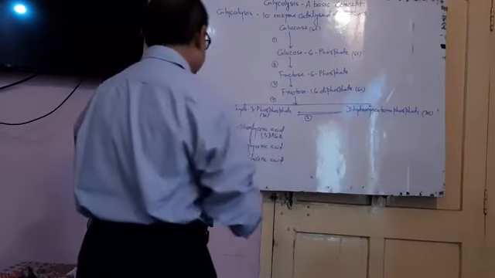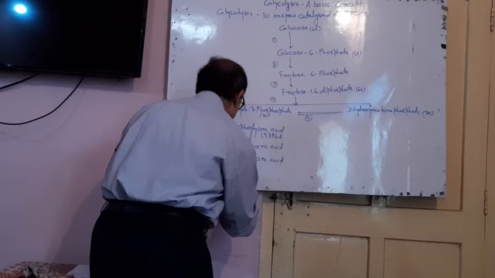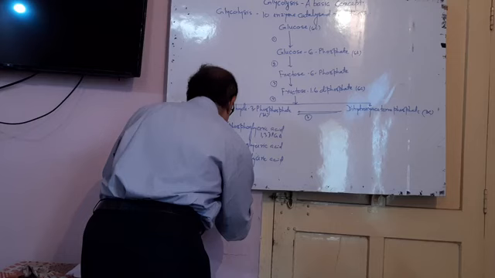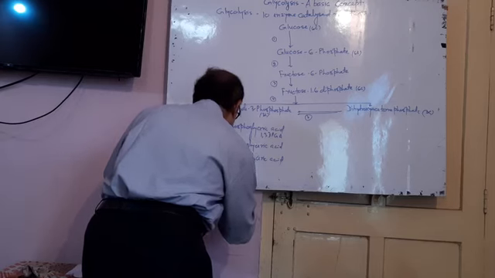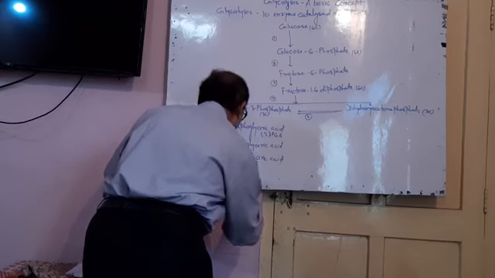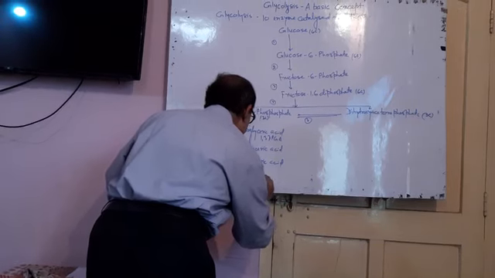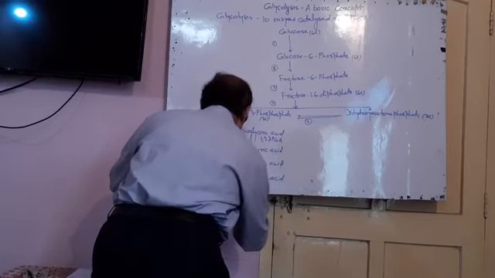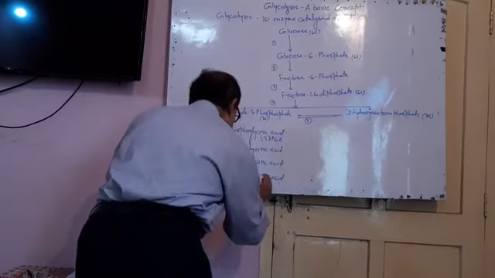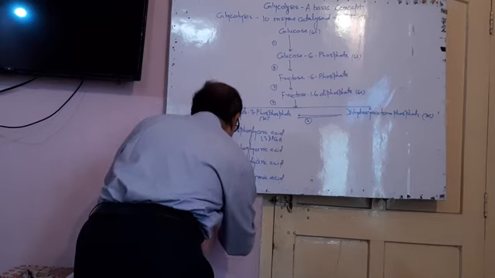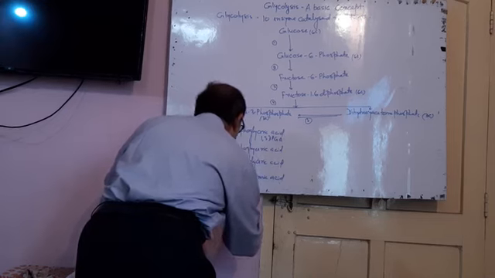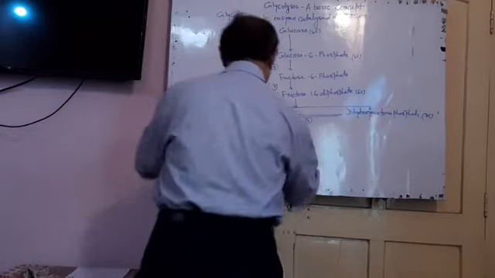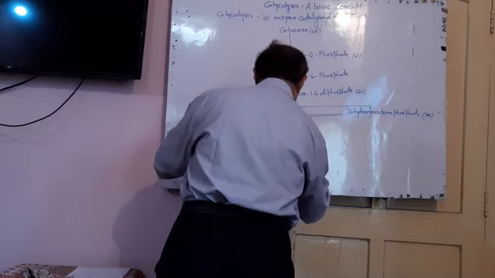The 2-phosphoglyceric acid releases 1 water molecule to form phosphoenol pyruvic acid, and phosphoenol pyruvic acid finally changes into pyruvic acid, the end product of glycolysis. All are 3 carbon atom compounds.